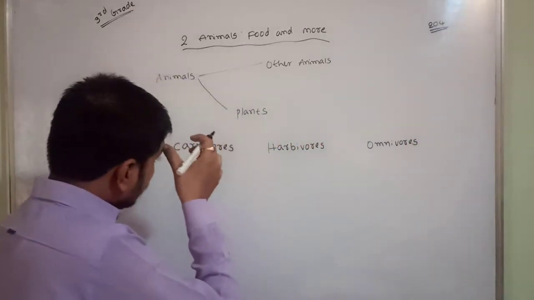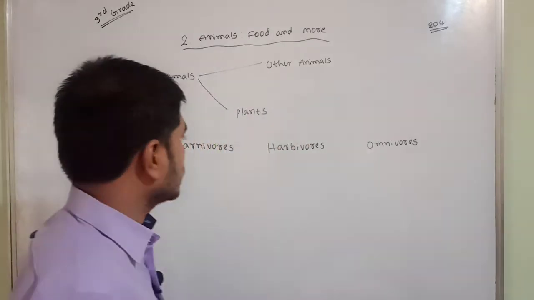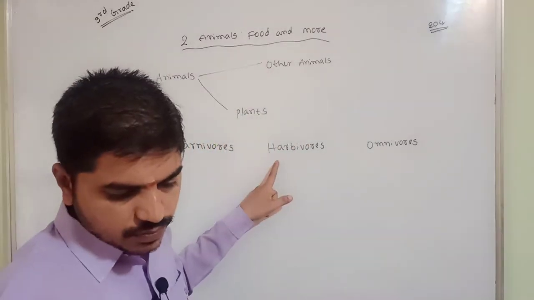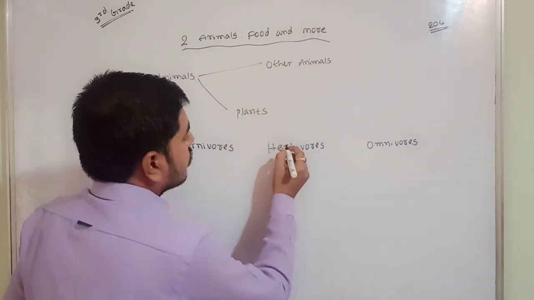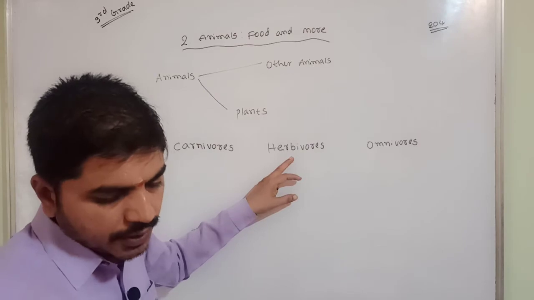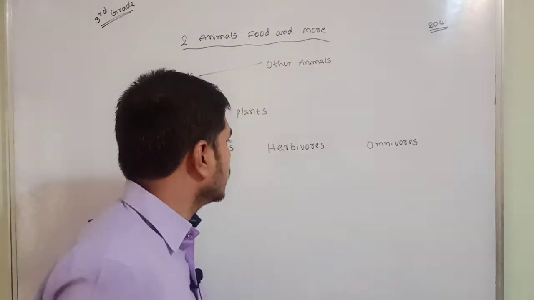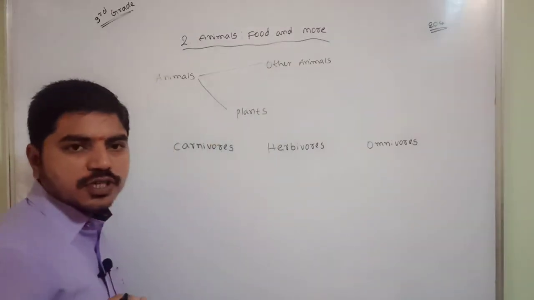So listen carefully, children. Carnivores, herbivores and omnivores, right? Simple logic, I am going to say.